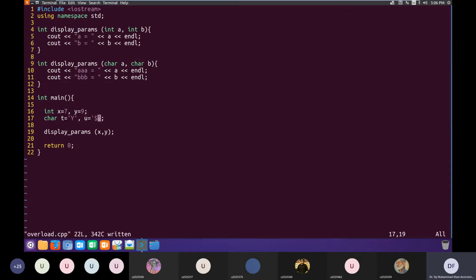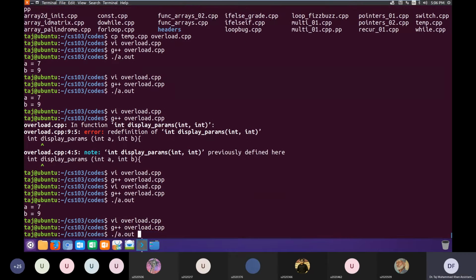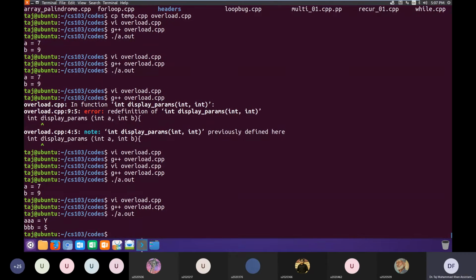Okay, so these are character letters, and this time we call the same function, but we pass it arguments of type character. Again, we'll see that the compiler will be able to guess our intention, and it basically calls the second definition of the function, which has parameters of type character.